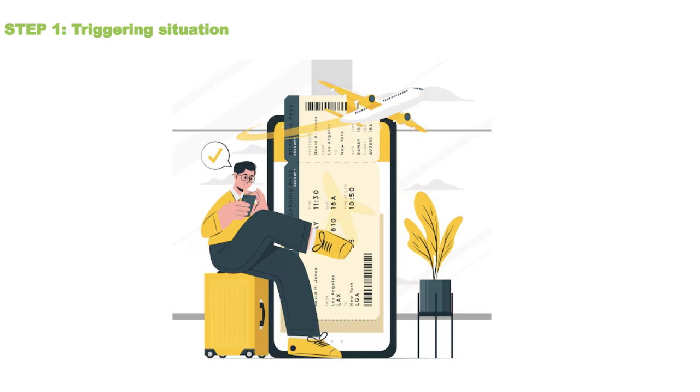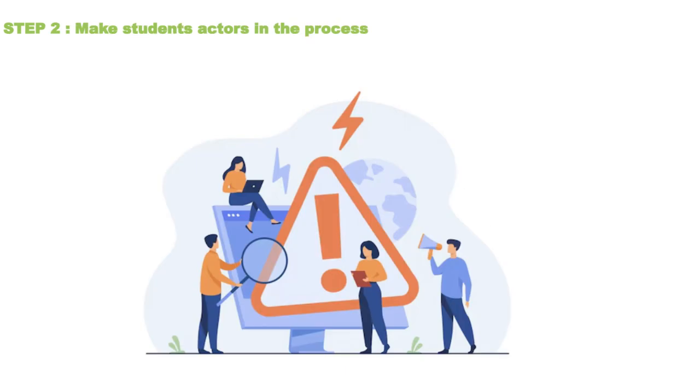Interesting. This sets the stage for our next question. Right. We ask, how can we encourage people to choose climate-friendly transport? That's a big question. What's the next step? Next, we make the students actors in the process. How do we do that?